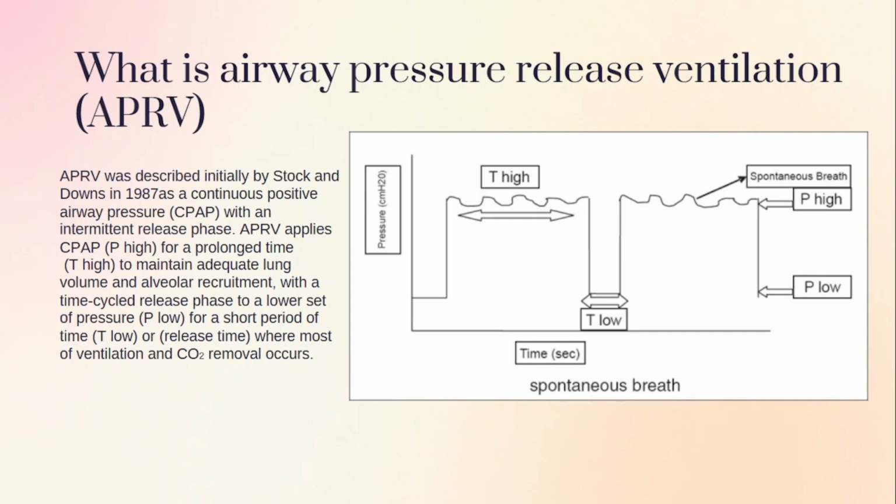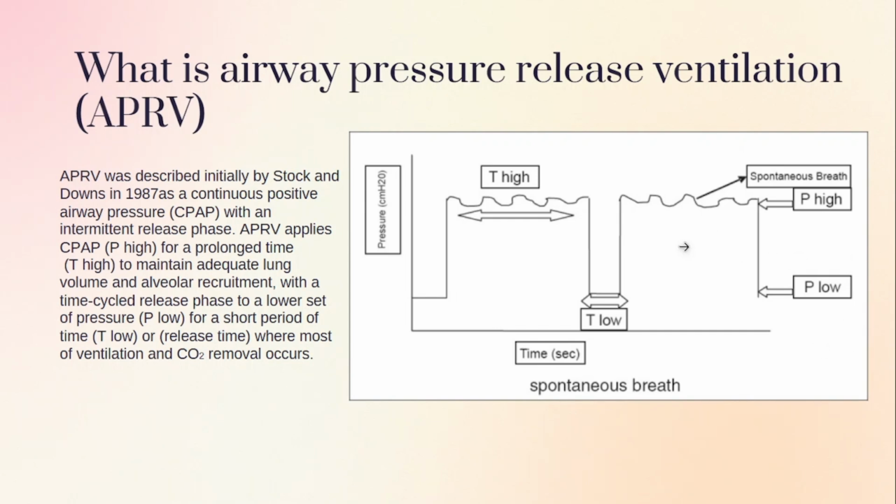That means a P high, with a prolonged time, T high, to maintain adequate lung volume and alveolar recruitment, with a time-cycled release phase at a lower set pressure, P low, for a short period of time, T low. This is where most of the ventilation will happen, so ventilation and CO2 removal can occur.